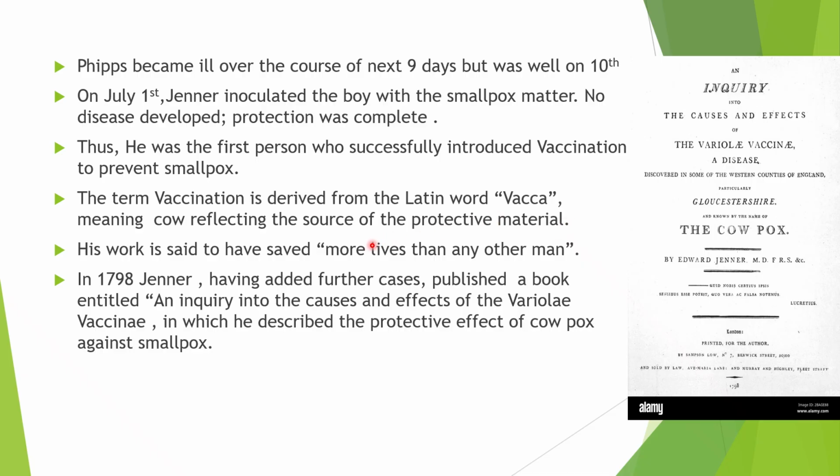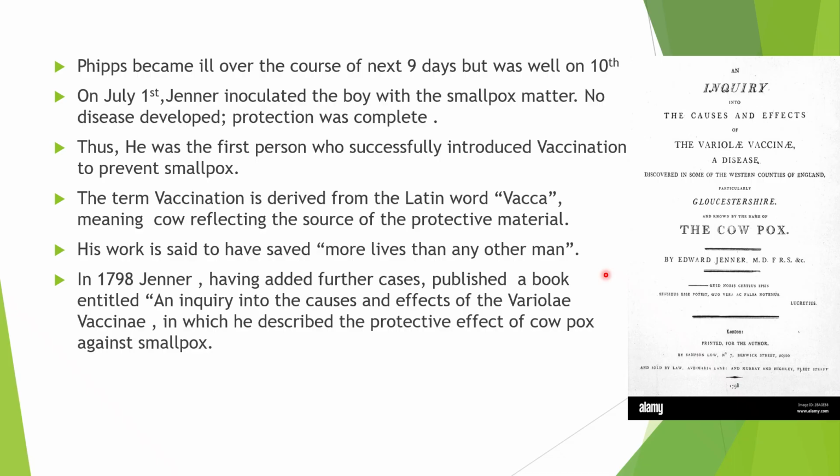So because he was using lesions from cowpox virus to get immunity to smallpox, he called it vaccination. This work is said to have saved more lives than any other man. People started following this technique and it saved many people. Because it was a dreadful disease, taking the lives of billions of people, this discovery made